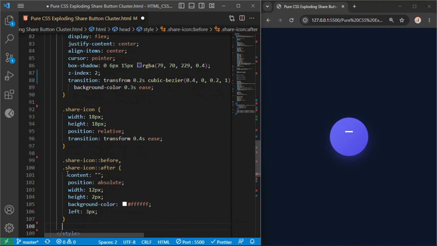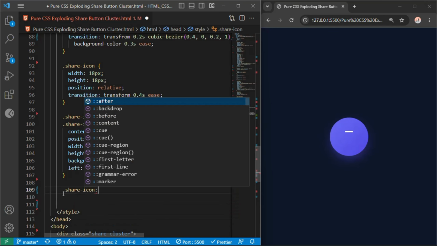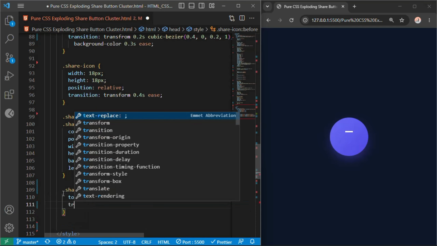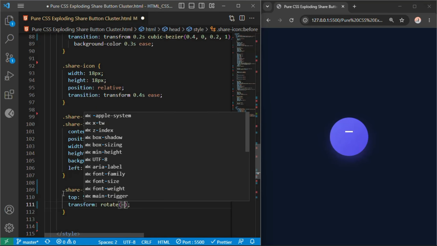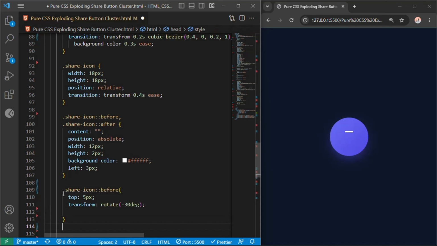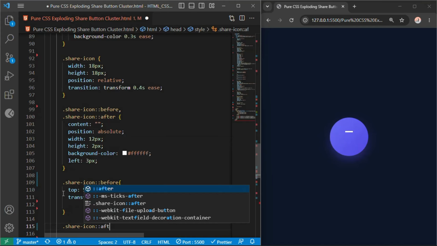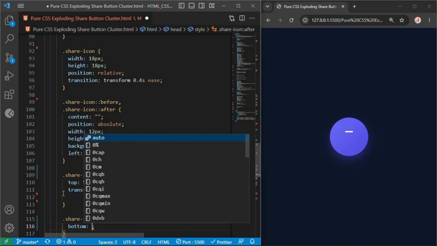We tilt our top link line using .share-icon:before top 5 pixels. Transform rotate -30 degrees, and mirror our bottom link line using .share-icon:after bottom 5 pixels.